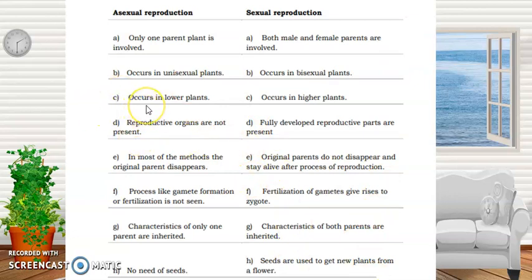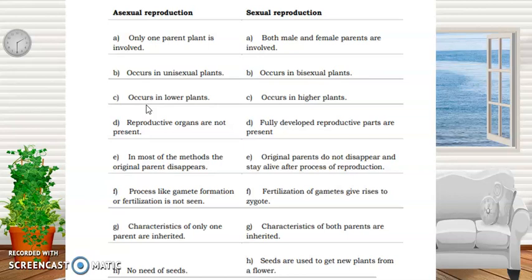Okay. Third na pagkakaiba nila is asexual reproduction, it occurs in lower plants. For sexual reproduction, it occurs in higher plants. For asexual reproduction din, reproductive organs are not present. Okay? For sexual reproduction, there are fully developed reproductive parts that are present. Next, in most of the methods, the original parent disappears for asexual reproduction. But for sexual reproduction, original parents do not disappear and stay alive after process of reproduction.